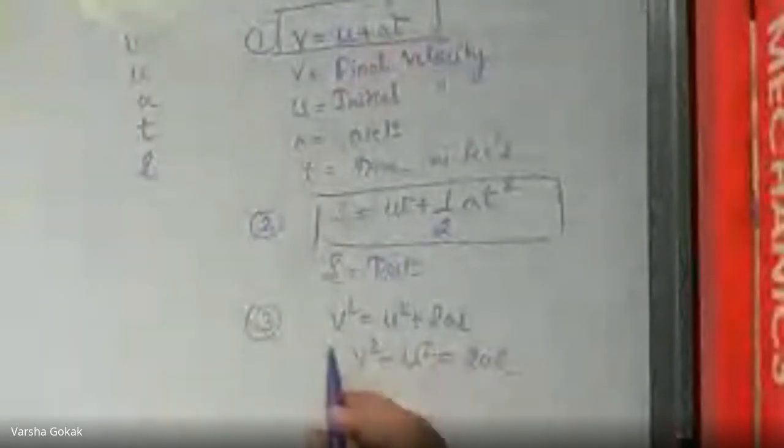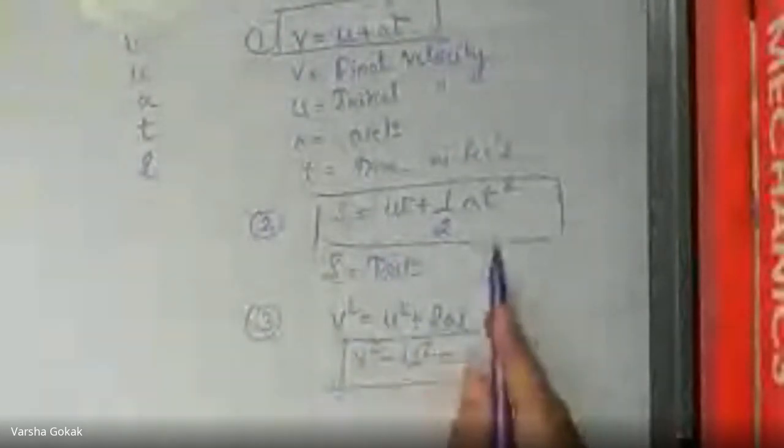What about the third equation of motion? V square is equal to U square plus 2AS. Some people will write it as V square minus U square equal to 2AS, where V is your final velocity, U is your initial velocity, A stands for acceleration, and S is the distance that is traveled.